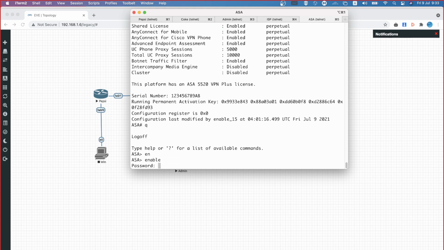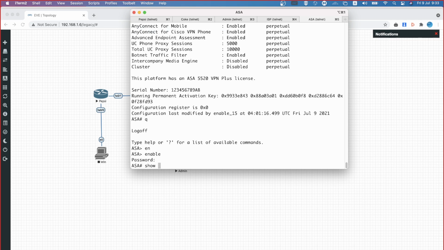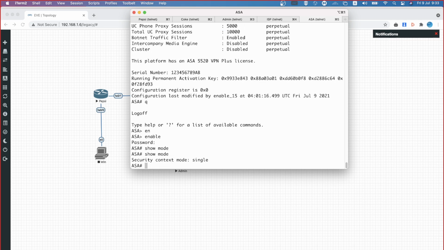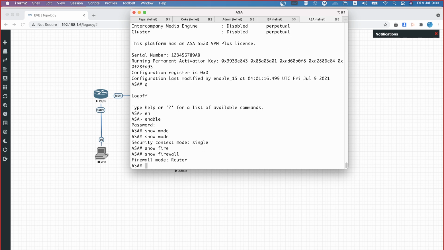Now, what mode is the firewall in? Show mode is the command. There are two things that you have to understand. There is a command called show firewall, and there is a command called show mode. Don't confuse yourself with this, because this one we are yet to see, but this one we are seeing now.